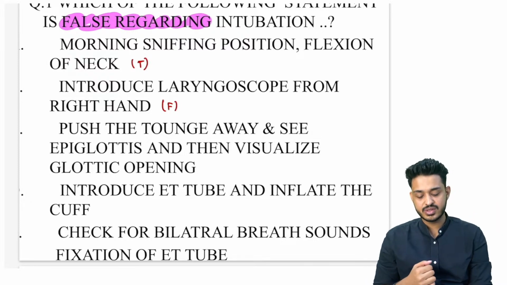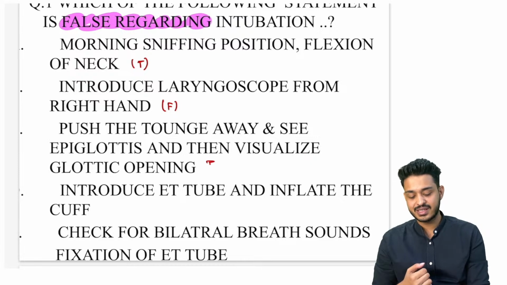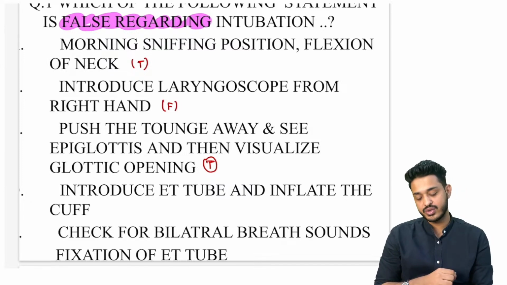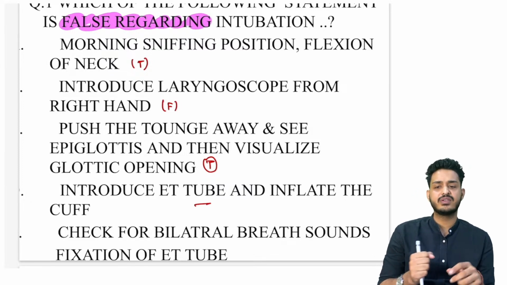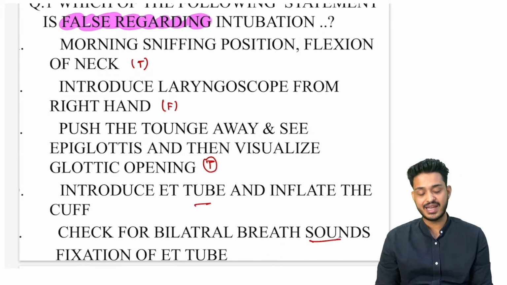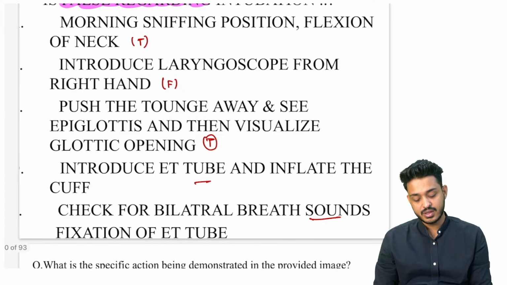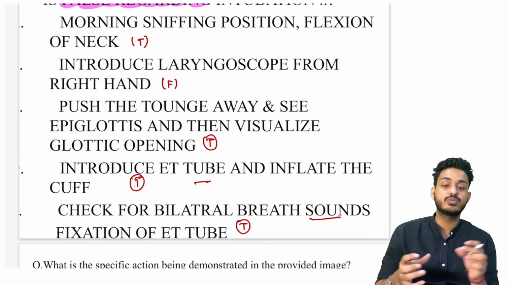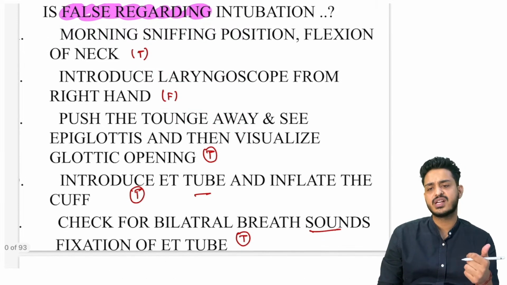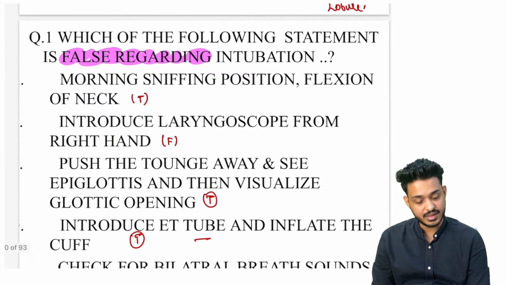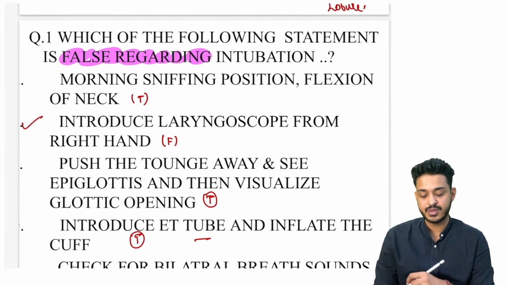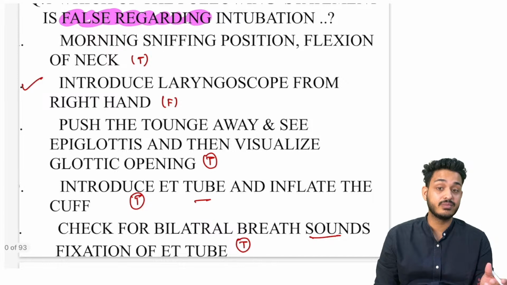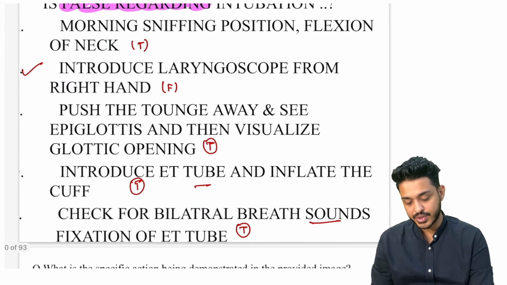So what we are able to see, we are able to see the glottic opening. Yes, it is a true statement. Once we see the glottic opening, then you need to introduce the ET tube, inflate the cuff, and check for the bilateral breath sounds, right? It is also a true thing. And lastly, we can do fixation of the ET tube, and then we can connect the tube to the machine, right? हम oxygen machine जो भी कुछ लगाना है, we can connect the tube. So answer in this particular case is going to be B. This is going to be a wrong statement. If it is a right-handed person, it is a controversial thing, but if they have mentioned, then this is going to be the answer, right?